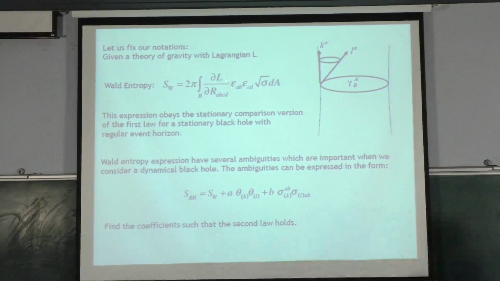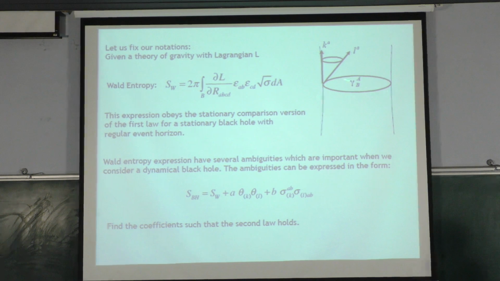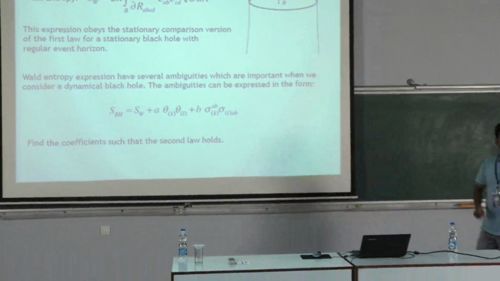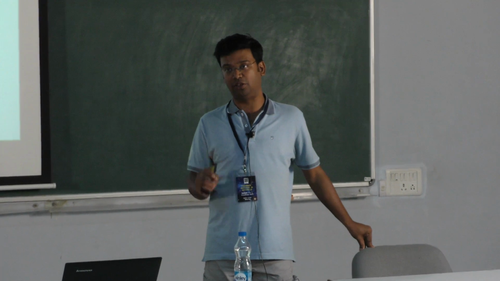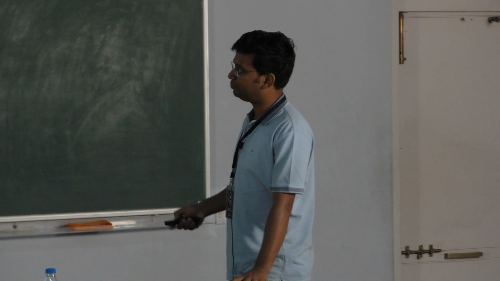You give me a Lagrangian L, I'll calculate this quantity: differentiate this Lagrangian, integrate over the cross section of the event horizon. I call this object the Wald entropy. It's just a name. For a stationary black hole, this entropy will obey the first law, the stationary version of the first law. So I'll denote it by S_W.